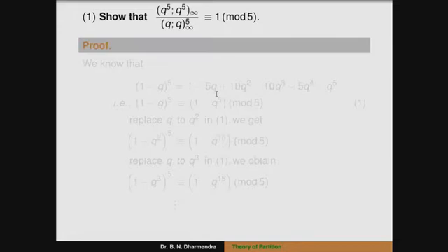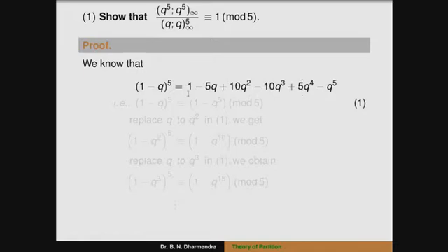We know that (1 minus q) to the power of 5. Without expanding the terms, that expression is 1 minus 5 into q plus 10 into q square minus 10 into q to the power of 3 plus 5 into q to the power of 4 minus q to the power of 5. Now we can apply the modulus here because the second, third, fourth and fifth terms are congruent to 0 modulo 5.